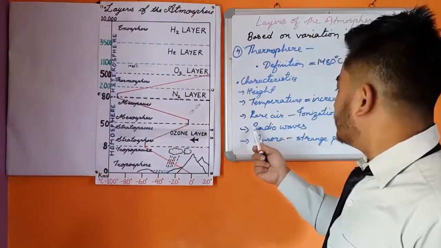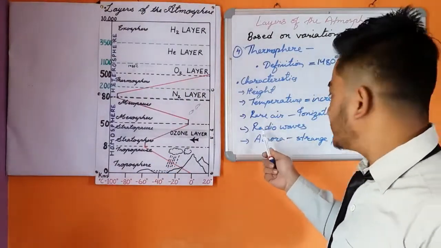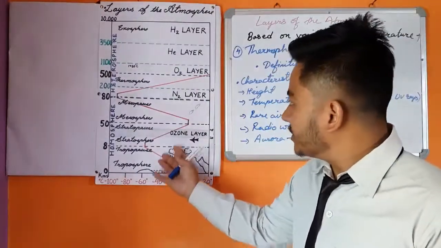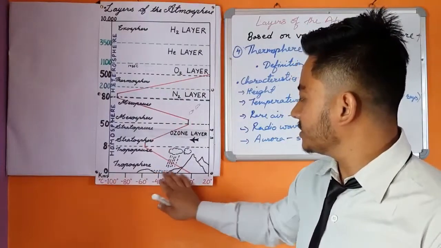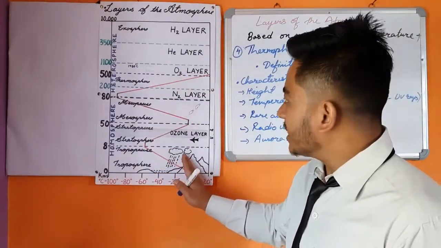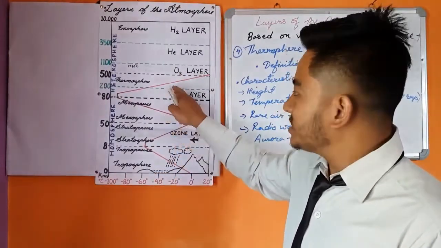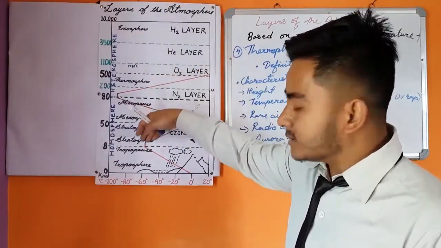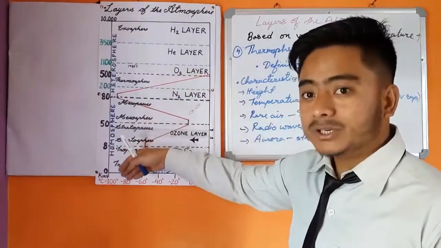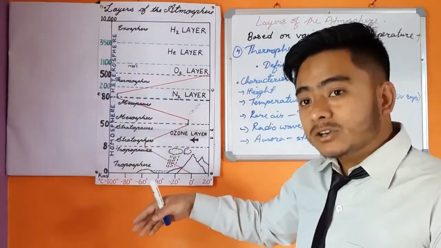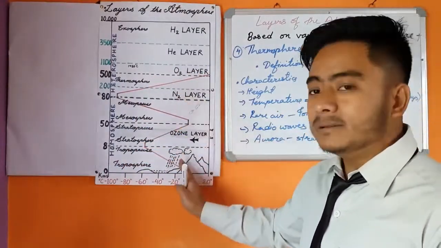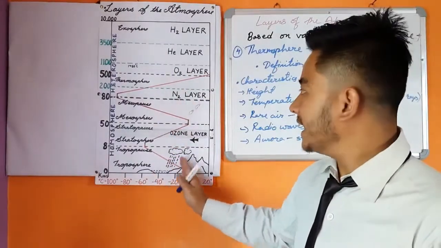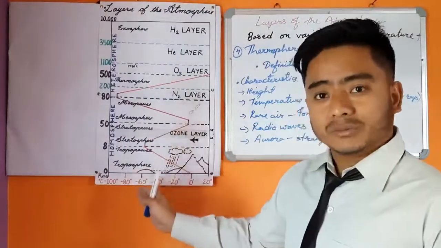So let us learn now the fourth characteristic, that is radio waves. The radio waves that are transmitted from the earth reach the thermosphere, and this layer re-radiates the radio waves back to the earth's surface, as a result of which this layer helps in maintaining radio communication.